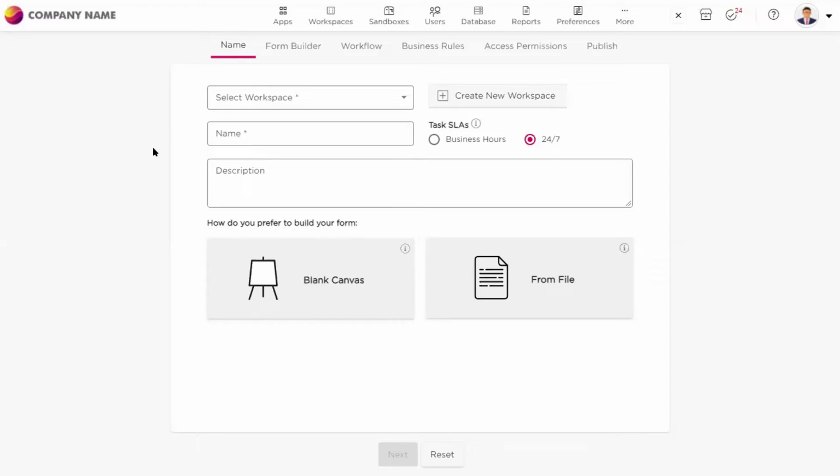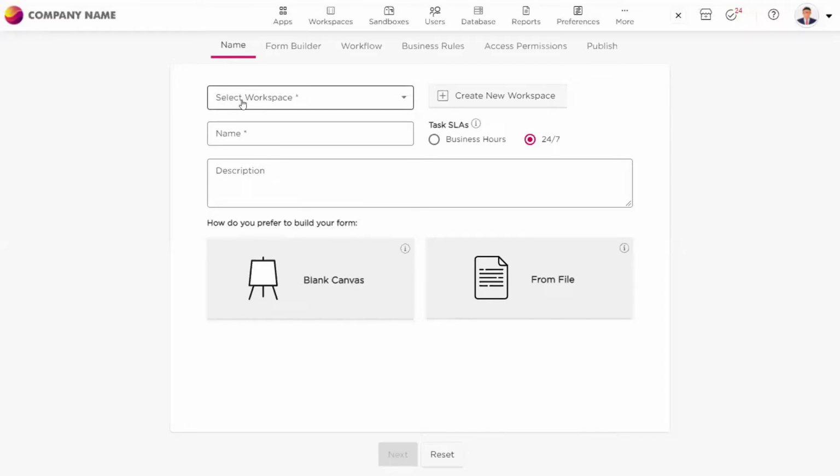Let us say in an organization, there is a manager and a couple of employees working under him. Most of the time, employees apply for leaves and the manager has to approve them. That process we are going to automate today. When you land on the app creation process, the first step the platform will redirect you to is the name step. Here, as you can see, it's self-instructed.